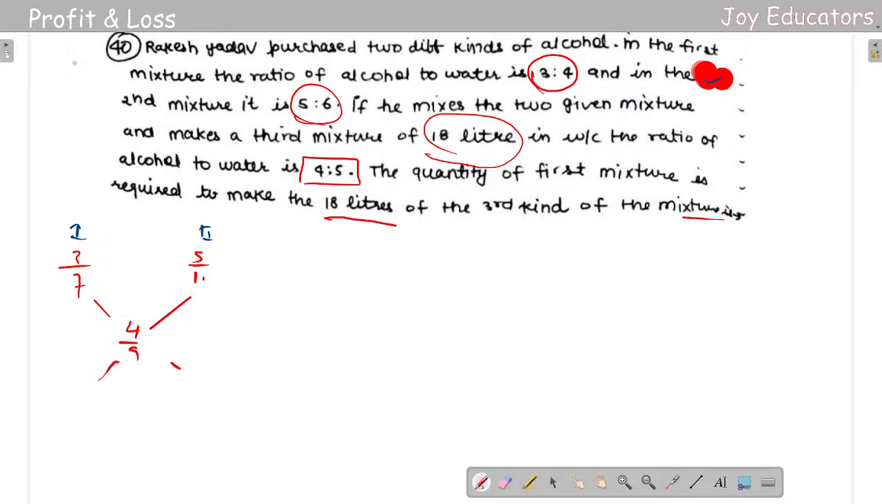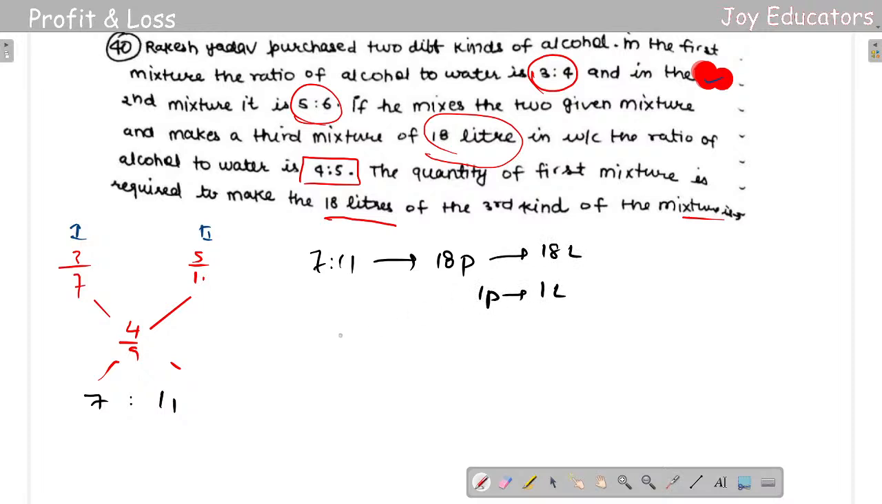So if I subtract from the first, I'll be getting some value. So let us see, 7/11. The question ends here. When we get 7:11, what do I do? I add the two. I'll be getting 18 parts for 18 liters, so 1 part for 1 liter.